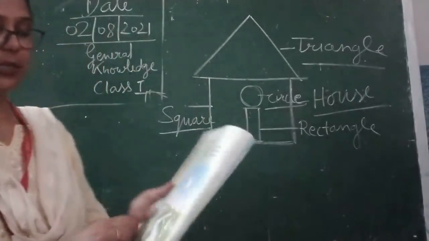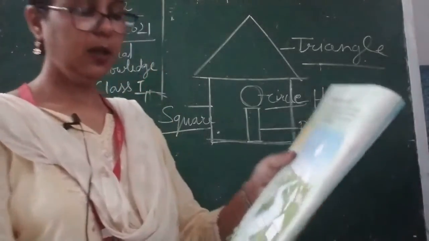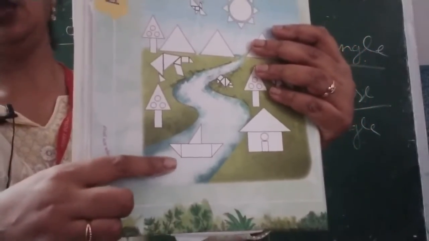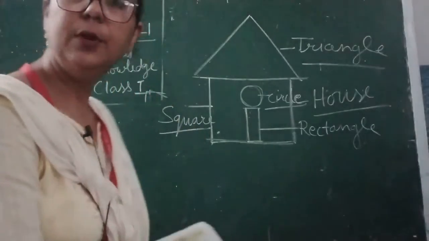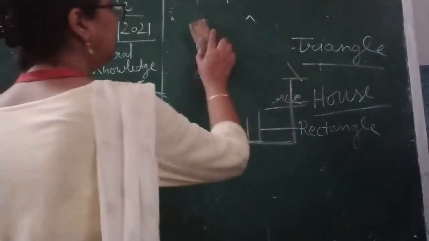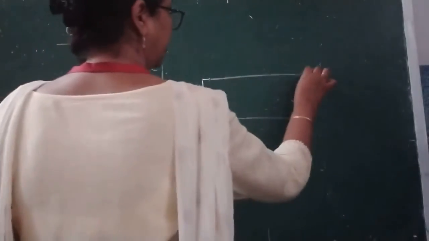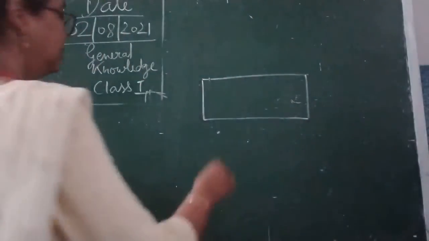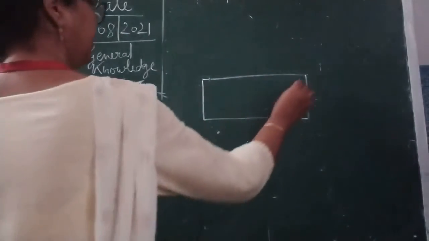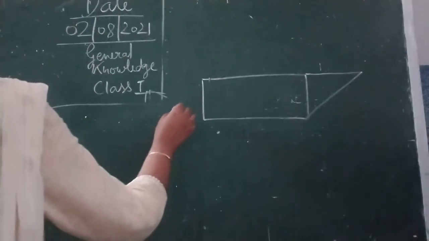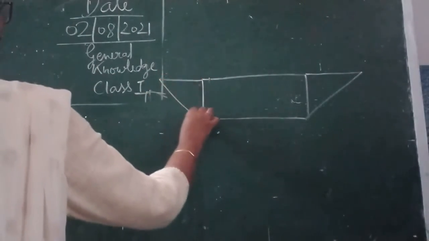Now children, if you will see the next thing, that is a boat. The boat is here in the lake or river, so we are going to draw a boat. बोट ड्रॉ करेंगे हम लोग, कैसे बनी है ये देखते हैं। पहले एक हम रेक्टेंगल शेप बना देंगे, this is a rectangle. Okay, now again we will do one triangle over here, and here also one triangle.